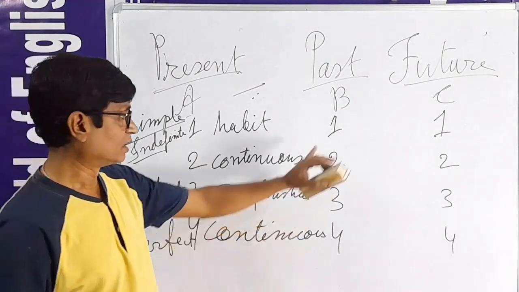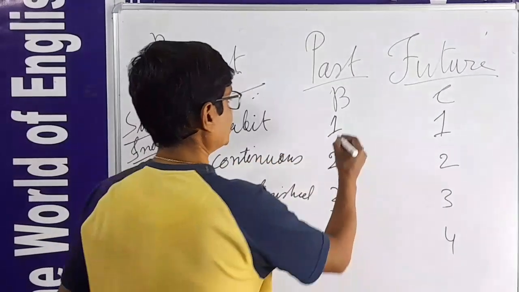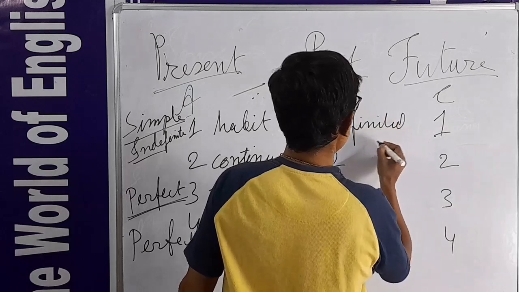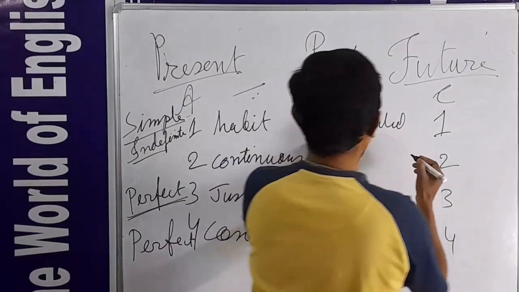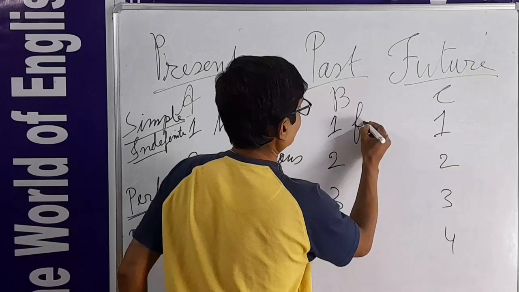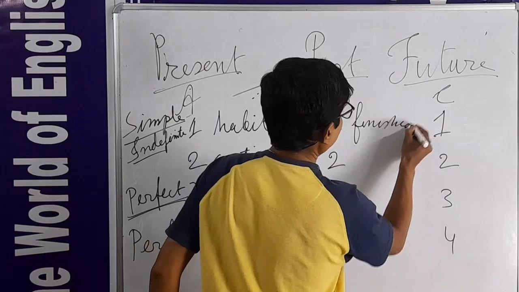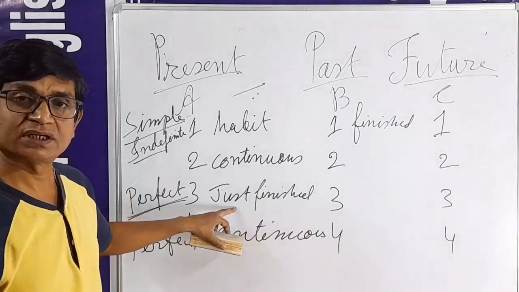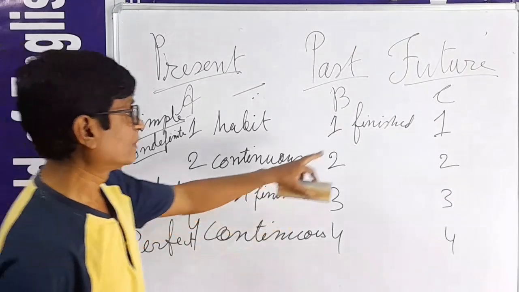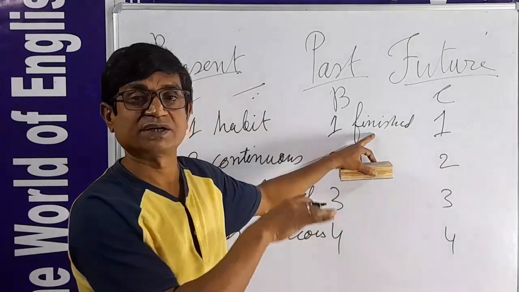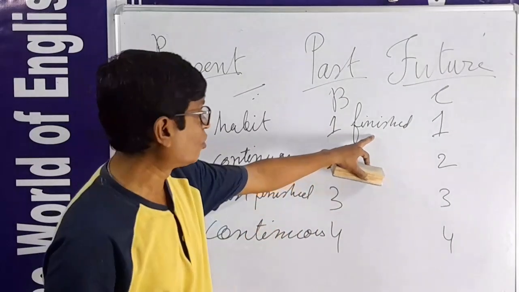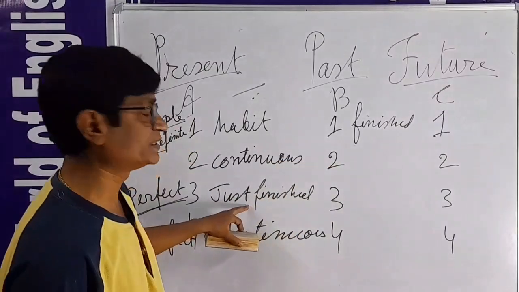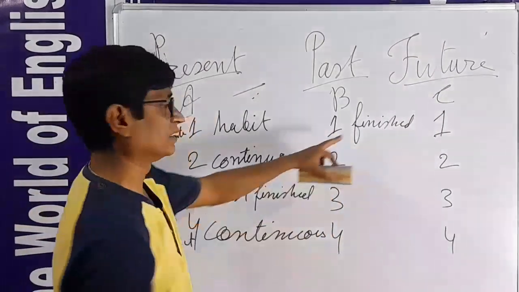Now if I go there, finished. Here totally finished. Here also just finished. The action is going on, but here it finished in the past time, yesterday. Long past, it is finished. In the past time it is finished, but here it is finished just now. That is the difference.